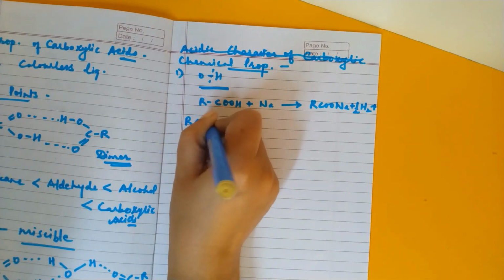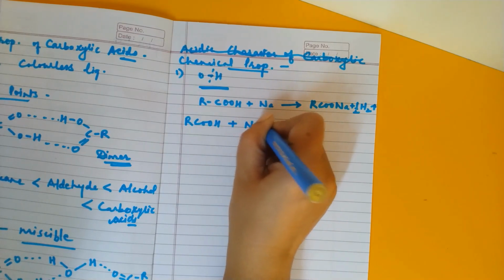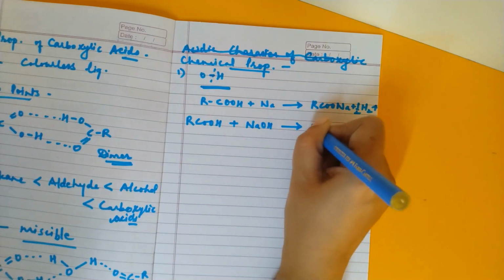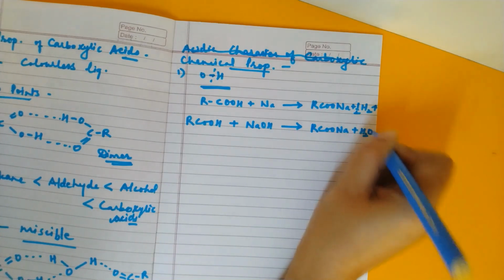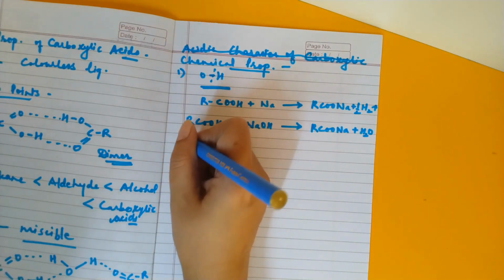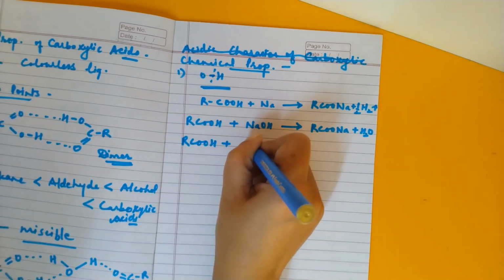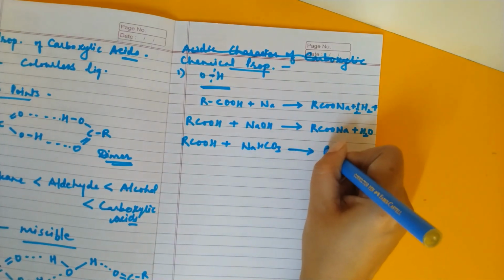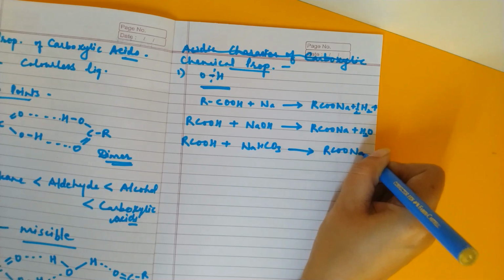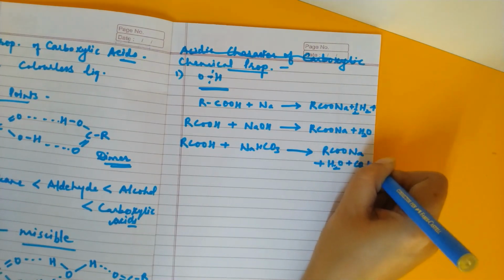The other reaction involving the oxygen-hydrogen bond cleavage is that on reaction with a base it will form RCOONa plus H2O, again showing the acidic behavior. Then next, on reaction with sodium bicarbonate, it will liberate carbon dioxide gas. So RCOONa plus H2O plus carbon dioxide gas is liberated.